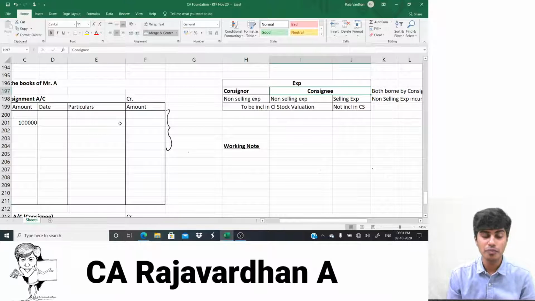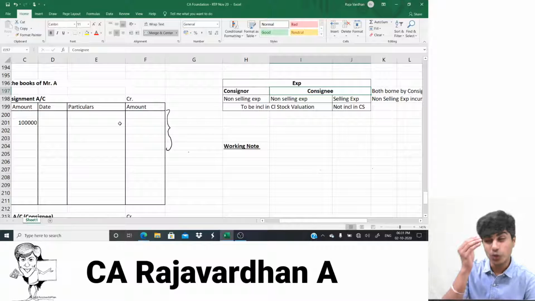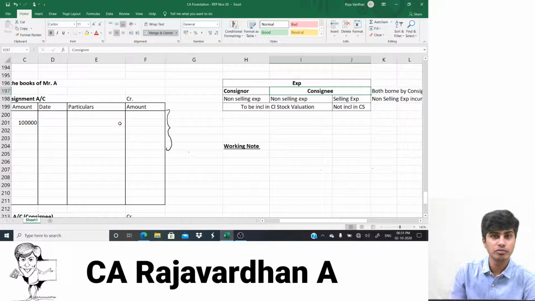What is it that I would have to do? I would have to pack them, I would have to load them, I would have to pay for transportation, and only then those goods will reach Bengal. You get that? So now who will pay all those expenses? I have to pay. Consignor. So consignor will incur expenses for sending the goods from his city to the city of the consignee.